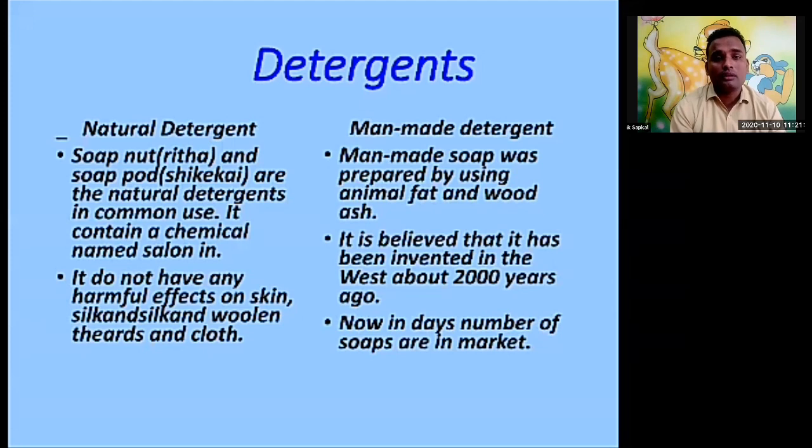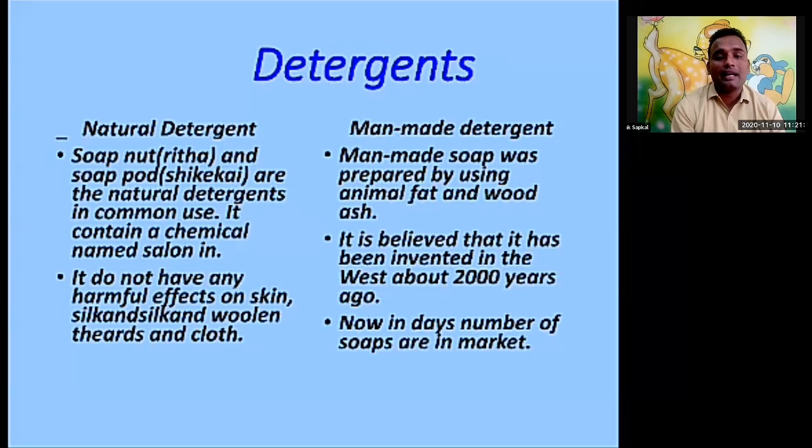Nowadays we are using shampoo, but earlier people used to use soil to clean their hair as a shampoo. Okay, so this is a natural detergent. But the next one is the man-made detergent.